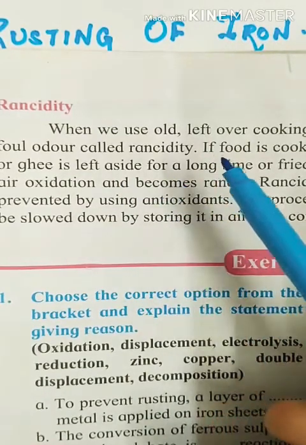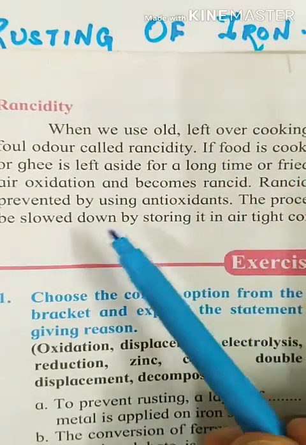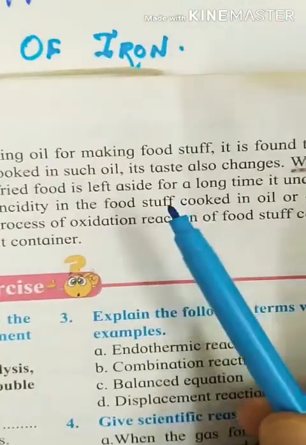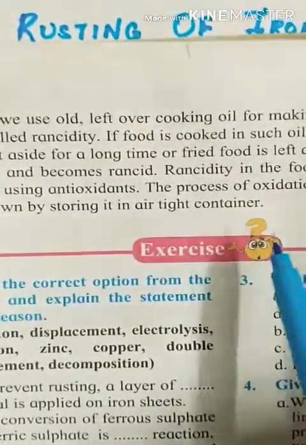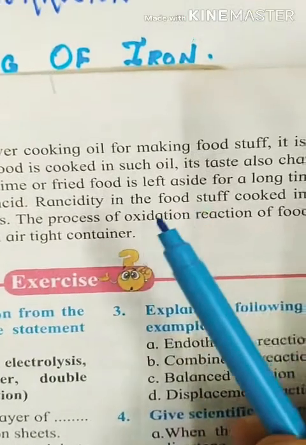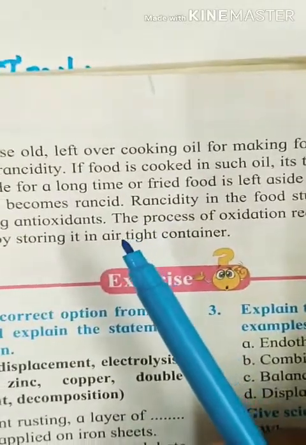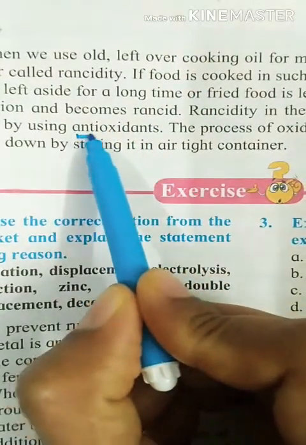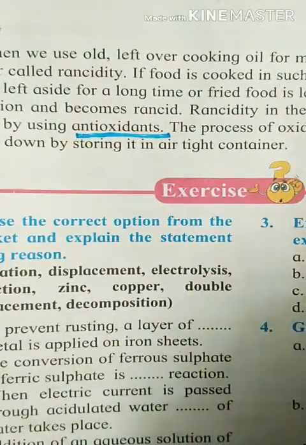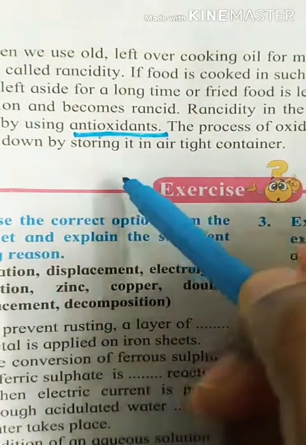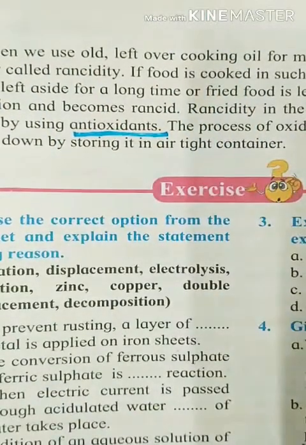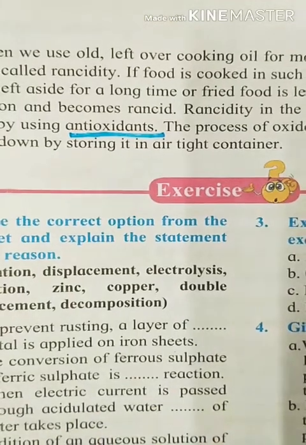When we use old leftover cooking oil for making foodstuff, it is found to have a foul odor called rancidity. If food is cooked in such oil, its taste also changes. When oil or ghee is left for a long time, or fried food is left aside for a long time, it undergoes air oxidation and becomes rancid. Rancidity of foodstuff cooked in oil or ghee is prevented by using antioxidants. The oxidation reaction of foodstuffs can also be slowed down by storing them in airtight containers. So, this part you go through and learn rancidity. This paragraph you have to learn by heart.